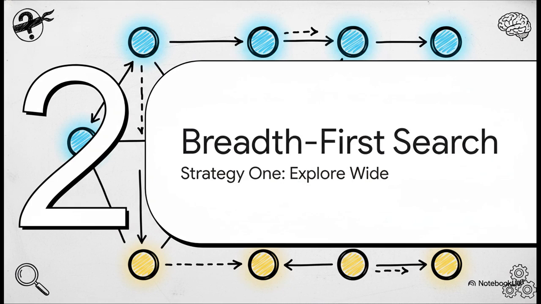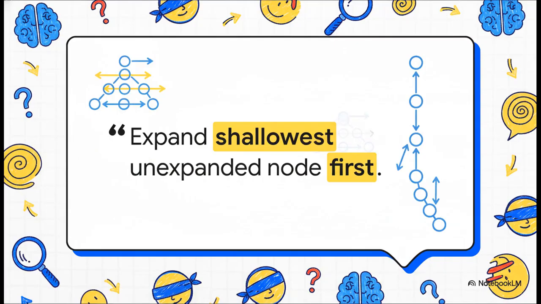First up, let's meet strategy number 1, breadth-first search, or just BFS for short. I love the nickname for this one, the Patient Explorer, and it fits perfectly. This approach is super methodical, it's careful, and it absolutely will not rush ahead into the unknown. Its whole philosophy is explore wide before you explore deep. So what's its rule? It's simple. Expand the shallowest unexpanded node first.